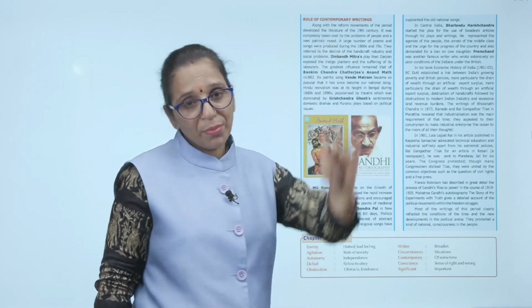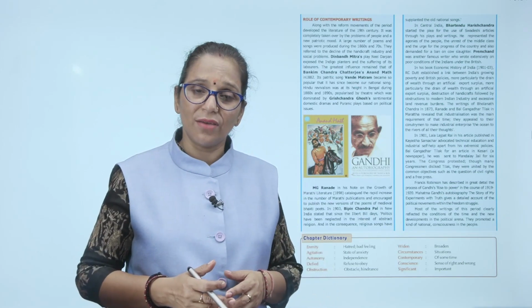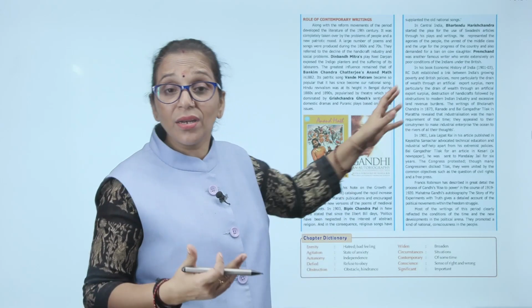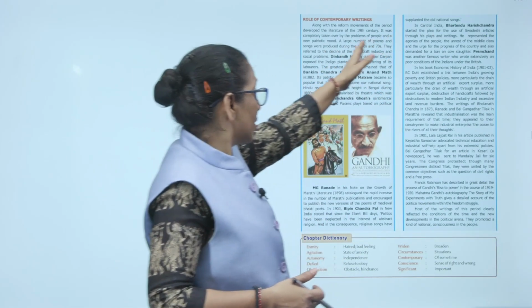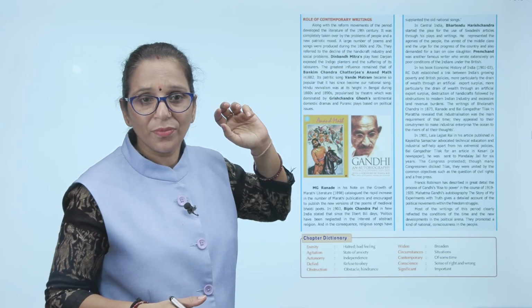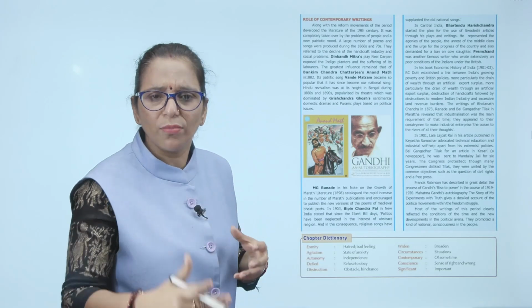Role of contemporary writing, we discuss. After the Quit India Movement, you know beta, 1942 के बाद then we get independence in 1947. But to emerge this feeling of nationalism, there was a role of the great writers. Contemporary writings also worked on that. What was that? Along with the reform movement, the period developed literary work also. In the 19th century, literature was completely taken over by the problems of the people and the new patriotic mood.